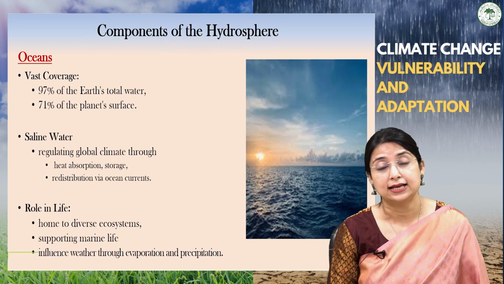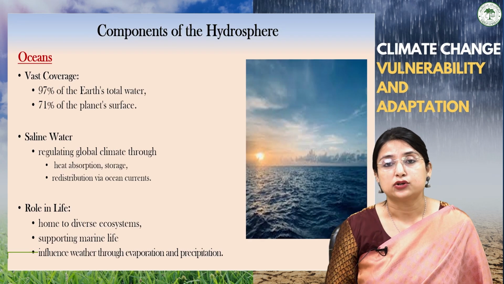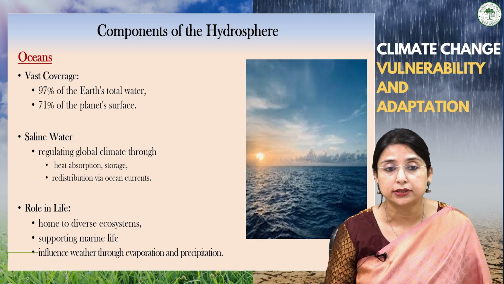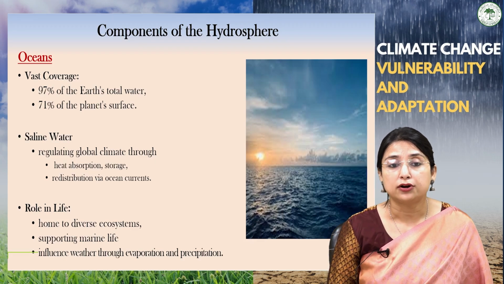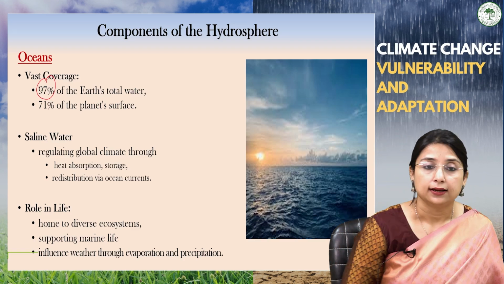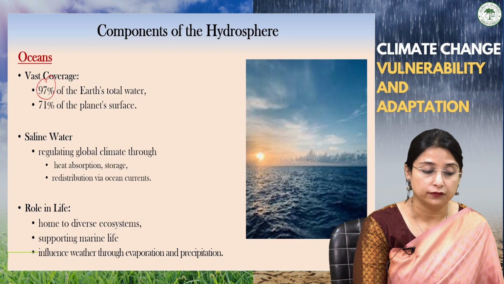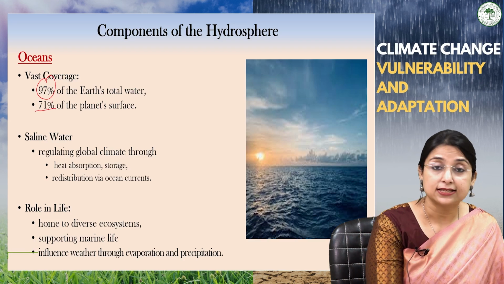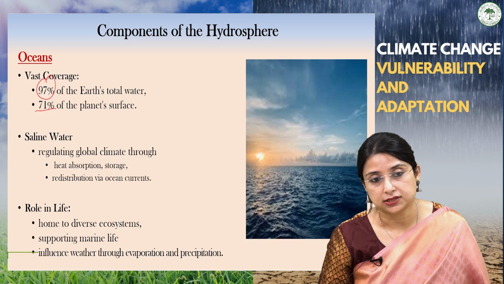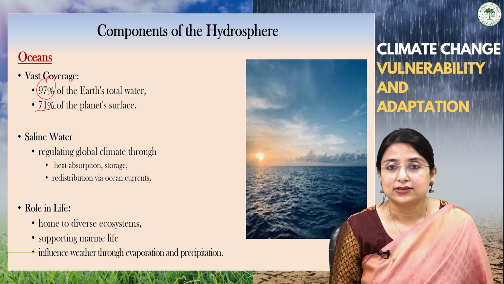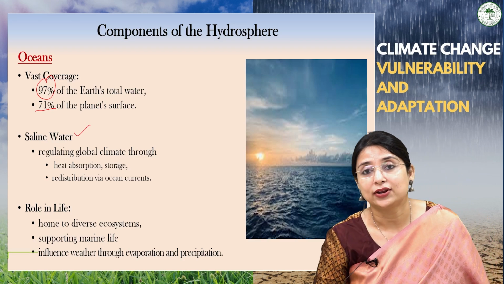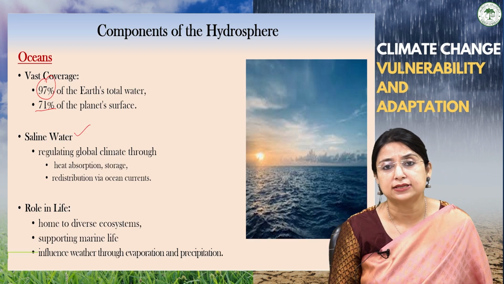We know oceans have a vast coverage, such as the Pacific Ocean, Indian Ocean and Atlantic Ocean. They contribute 97% of the Earth's total water and cover 71% of the planet's surface. Just imagine how vast the coverage of ocean water is. Ocean water is saline, which is why it is not used for drinking or for agriculture.